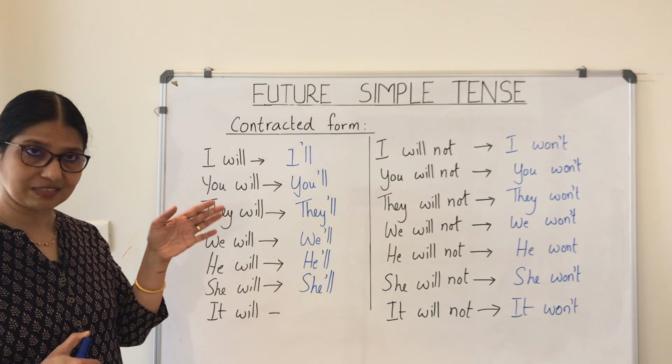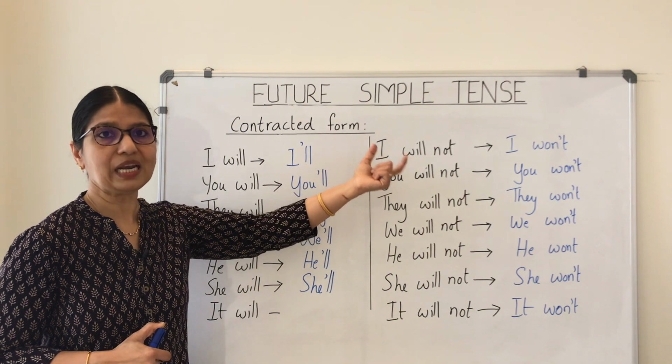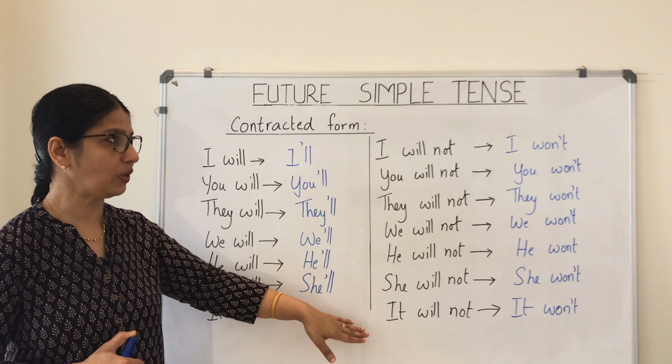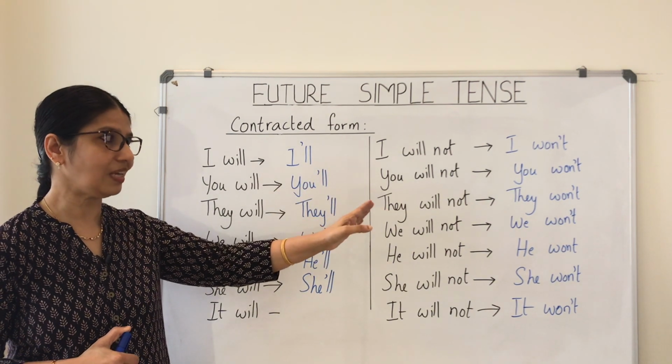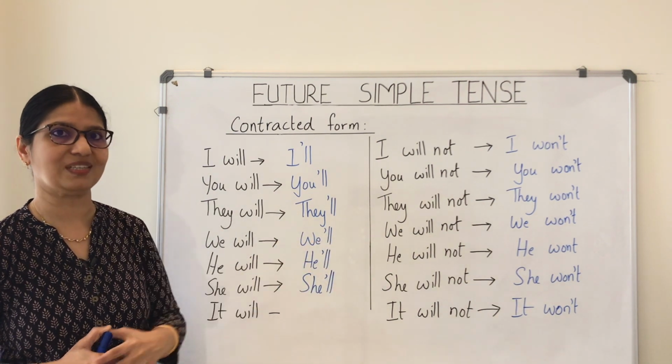And as for the negative, what we do is we shorten will not into won't. So with all of these subject pronouns, it's the same. I won't, you won't, they won't, we won't, he, she, it won't.